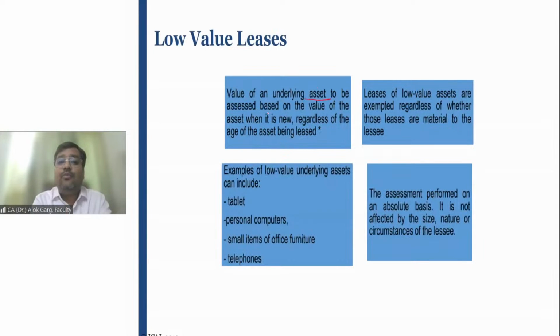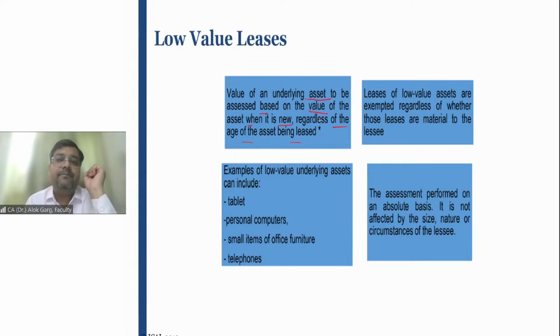The value of an underlying asset is to be assessed based on the value of the asset when it is new, regardless of the age of the asset being leased. Sir, if the printer which I have taken on a lease is 5 years old, should I consider the market value of the printer, or the market value of the new printer?